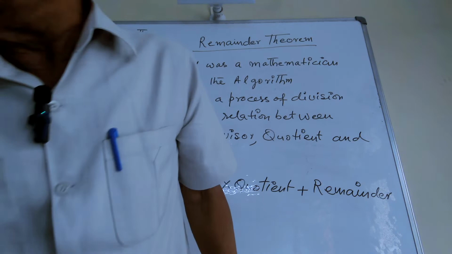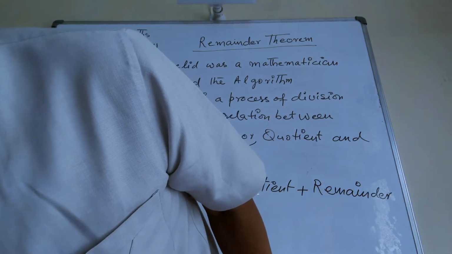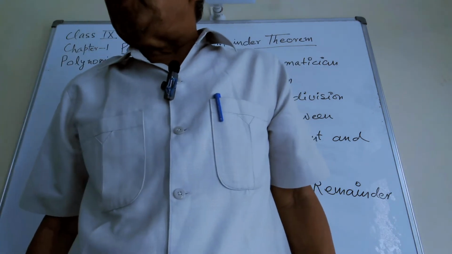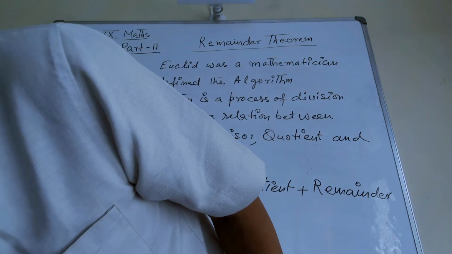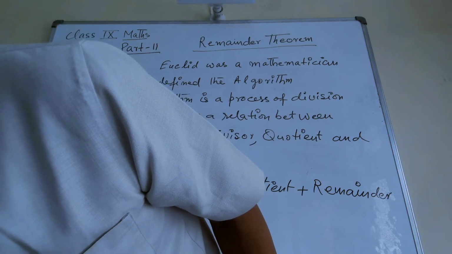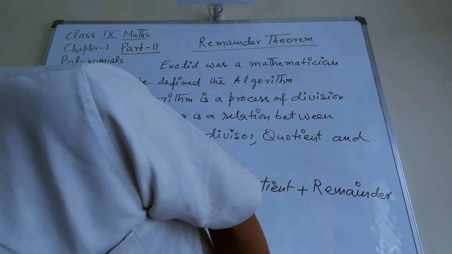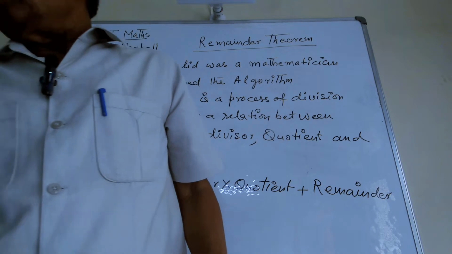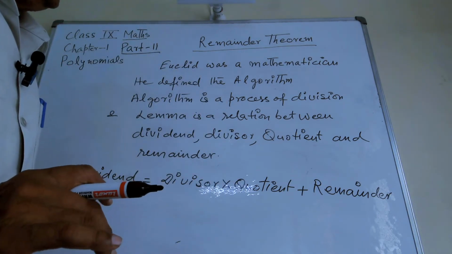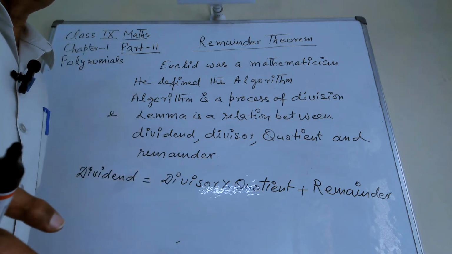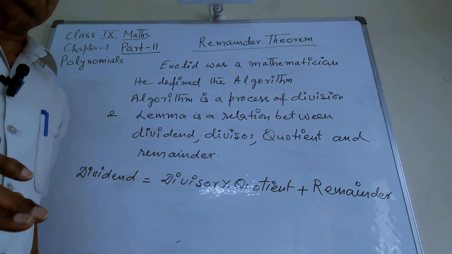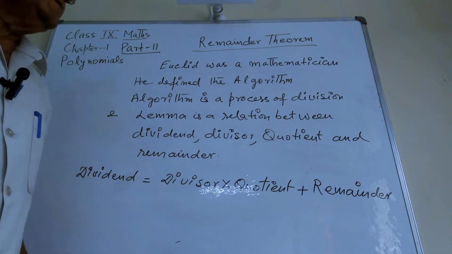My dear students, you know how to divide two numbers. From first standard, you know this process.